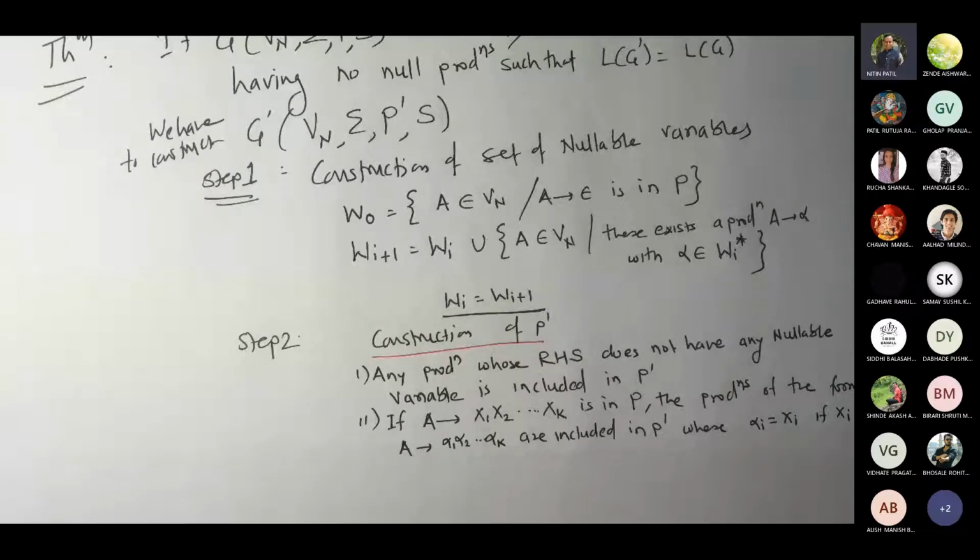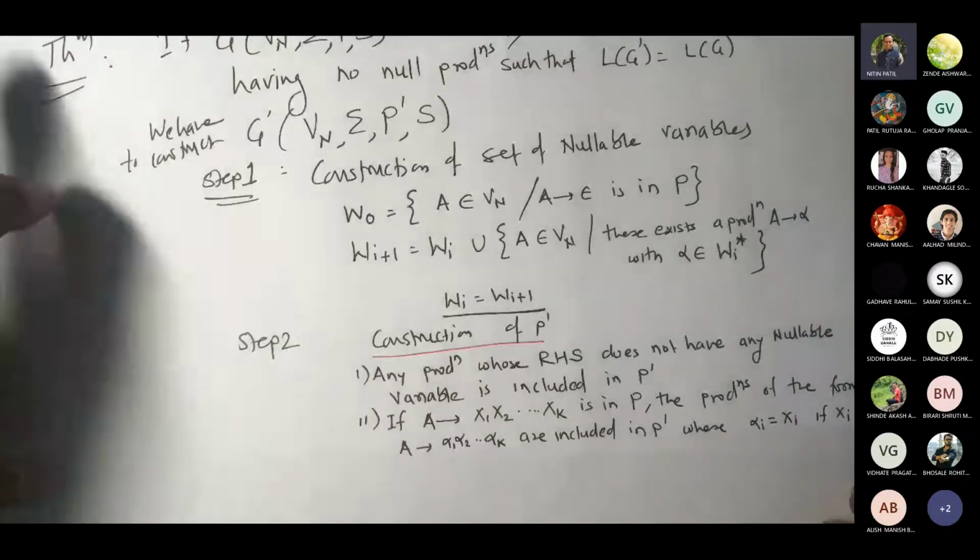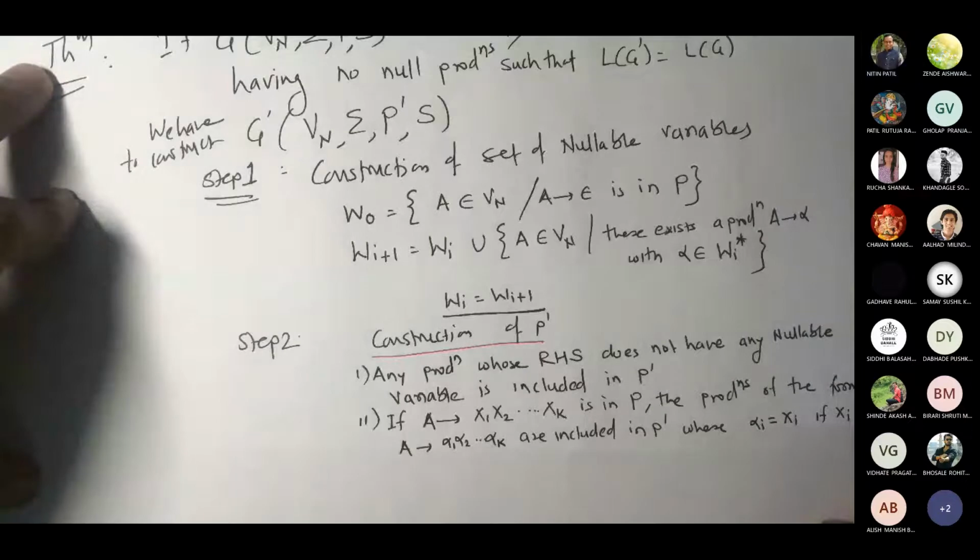See this carefully, what I said. So the first case would be what? This would be included where alpha equal to xi. If xi does not belong to Wi, then what exactly does this mean? Let me write it like this here.